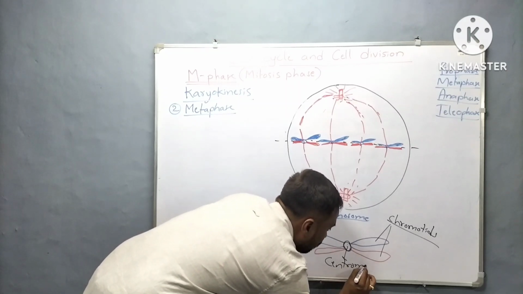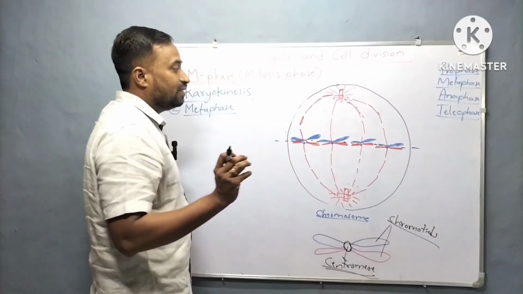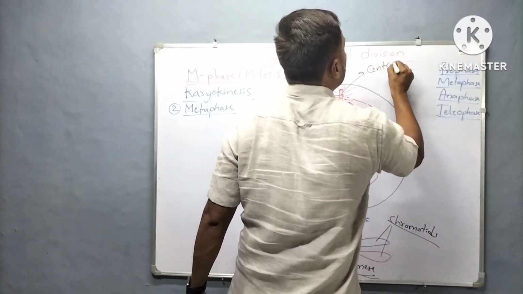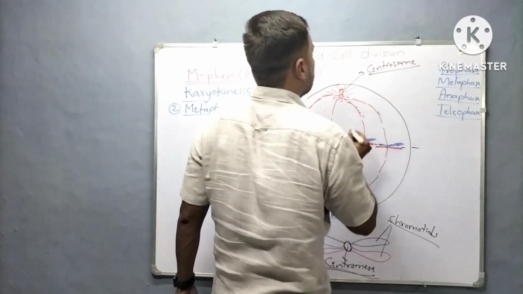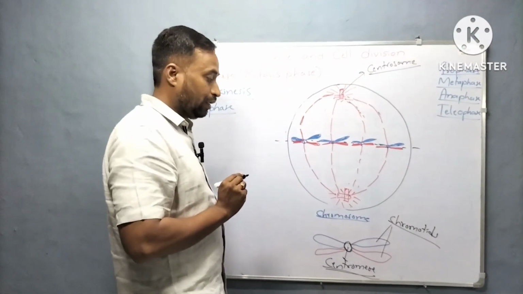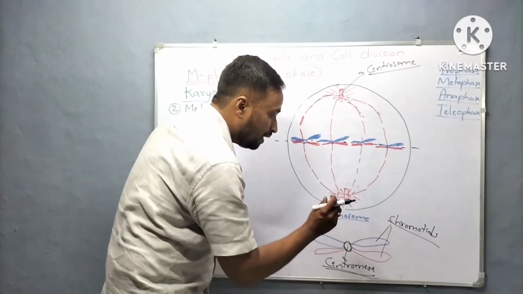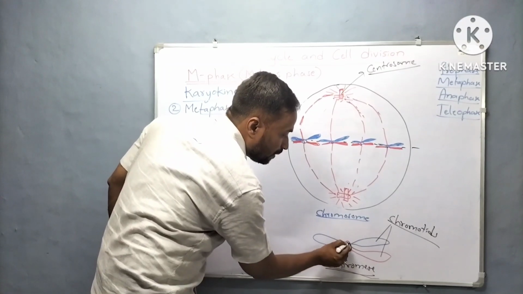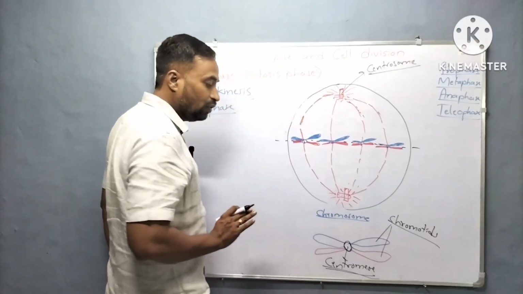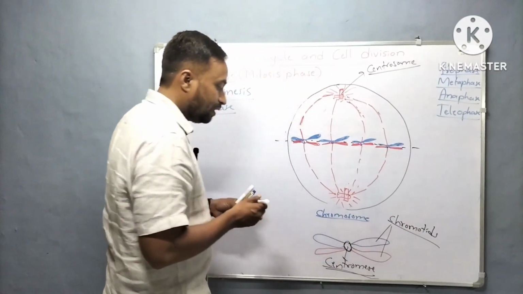This structure is called the centromere. Remember, here there are some similar words. This is called the centrosome. Centrosome is made up of two cylindrical bodies called centrioles. In a chromosome, at the exact center, one spherical structure is there, called the centromere. This is different from those things. This is the centromere, and these two are called sister chromatids.